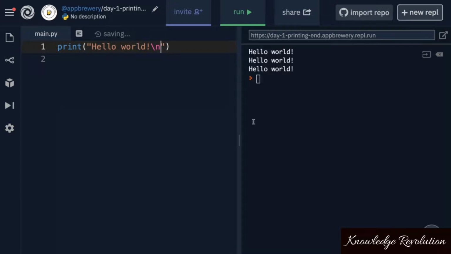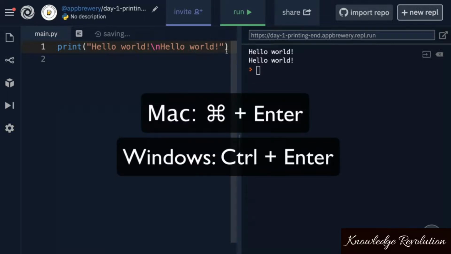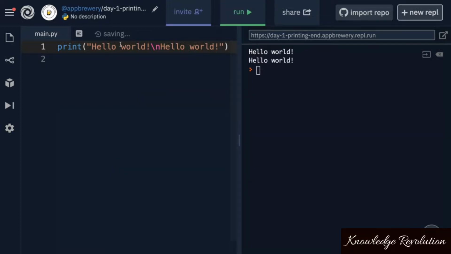And now if I go ahead and write hello world again afterwards and I hit run, or you can always use the shortcut, which is Command Enter on Mac or Control Enter on Windows. And you can see that once that line of code has been executed, I've got Hello World printed on two separate lines, separated by this pink \n character, which gets replaced by a new line.